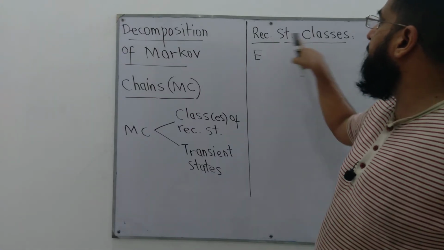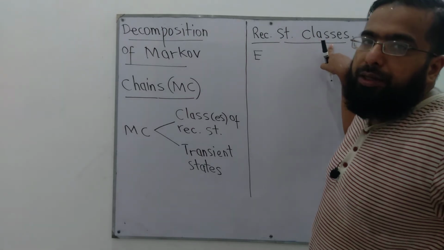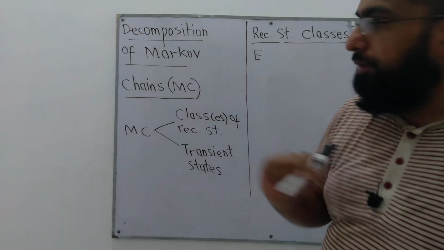But what is the property of the states that are in a given single class?